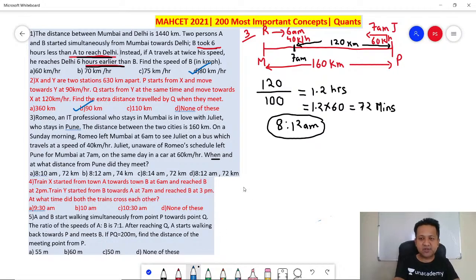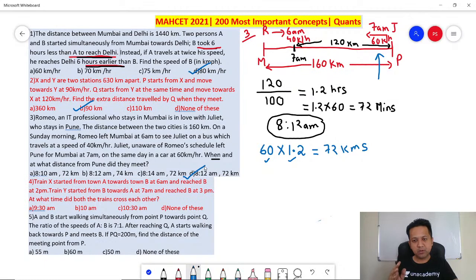They are also asking you the distance. So what is the distance from Pune? Remember, the person who started from Pune travels at a speed of 60 kilometers per hour. So in 1.2 hours, distance is nothing but speed into time. Speed is 60, time is 1.2, so it is 72 kilometers. 8:12 a.m. and 72 kilometers from Pune, which is option D. Got it?